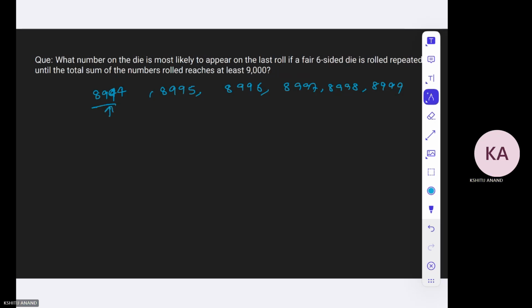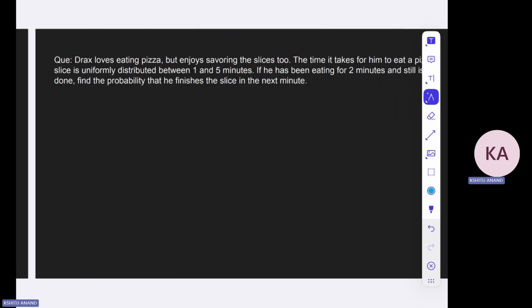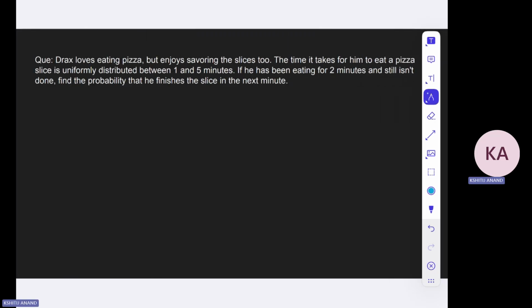But for a 5, the process will start from here, and for a 4, you will start from here, right? So there are higher chances that the last roll will be 6. I hope you understand the logic at least. There are multiple ways to explain this approach. I picked this question, by the way, because it was easy.